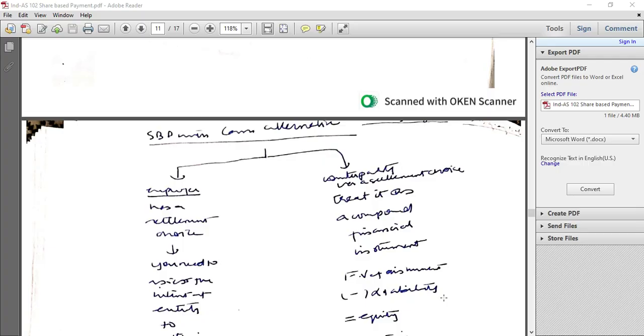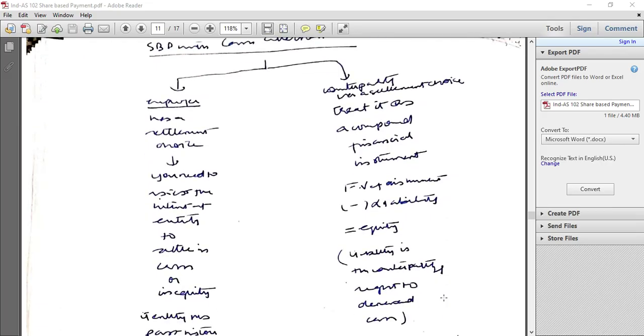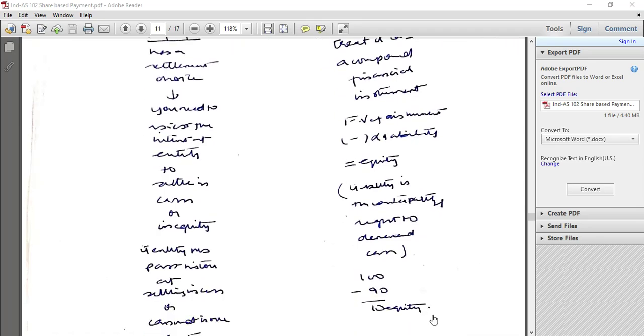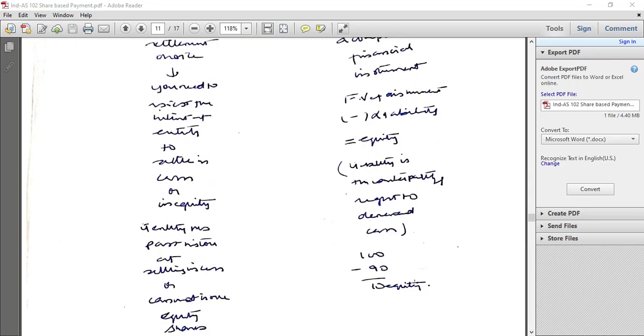Share-based payment with cash alternatives. When the employer has a settlement choice, you need to assess the intent of the entity to settle in cash or in equity. If the entity has a past history of settling in equity shares, then it will be equity settled. If the entity has a past history of settling in cash, it will be cash settled.